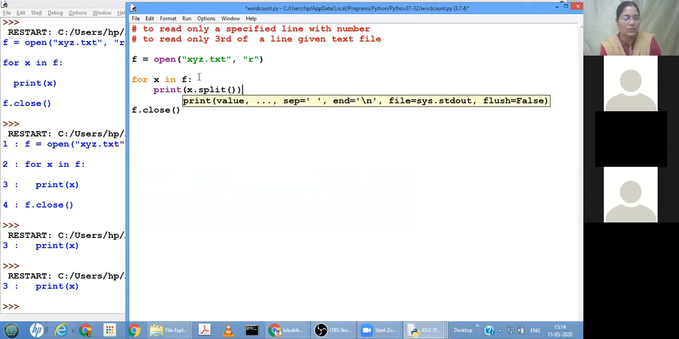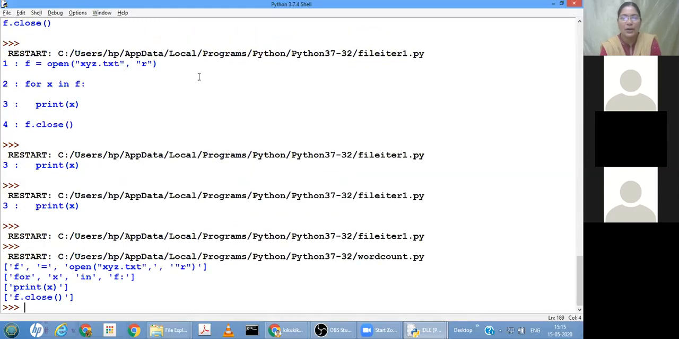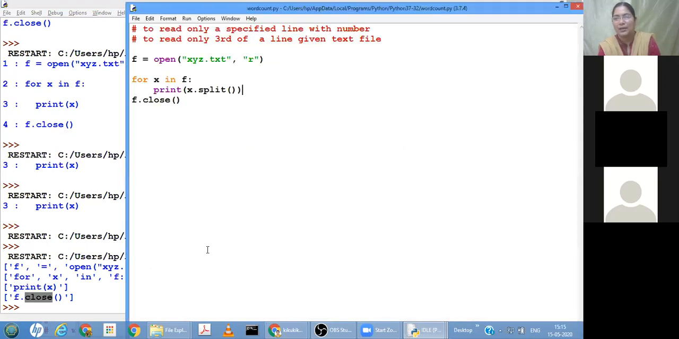So what are we doing to x? We are splitting it. Got it? So what happened? f is one word, equal to is another word, open is another word. There was no space anywhere in open, so this entire thing is one word, in the first line. In the next line, for is another word, x is another word. Wherever a space separator is there, that is a word. Print x is another word, f dot close is another word. Understood?